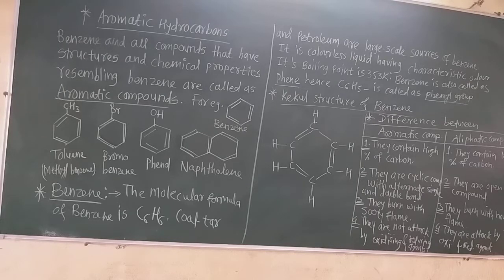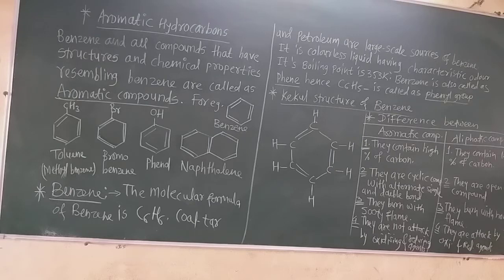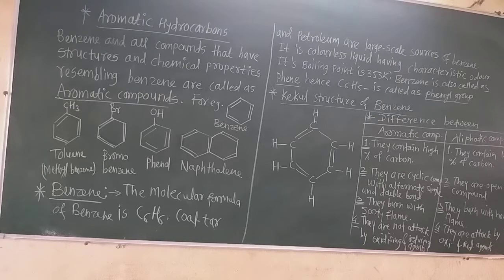Now coal tar and petroleum are the large scale sources of benzene. Benzene is a colorless liquid having a characteristic smell. Generally all the aromatic compounds have a characteristic smell. The smell may be pleasant or sweet, and on the basis of the smell of that compound we can recognize these aromatic compounds. In Greek, aroma means sweet smell. So these compounds which have a benzene-like structure and a characteristic odor are called aromatic compounds.